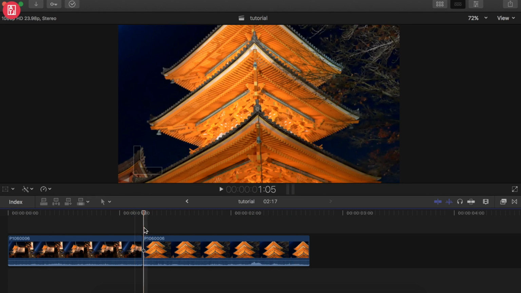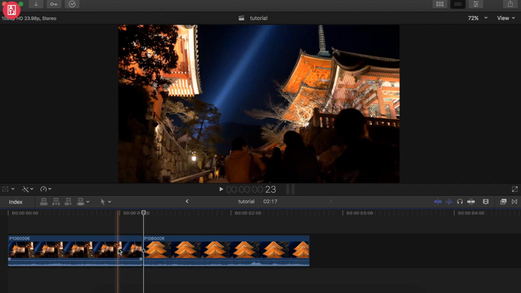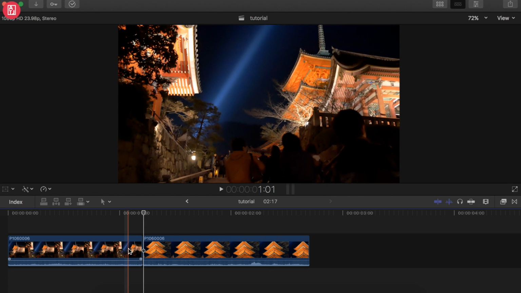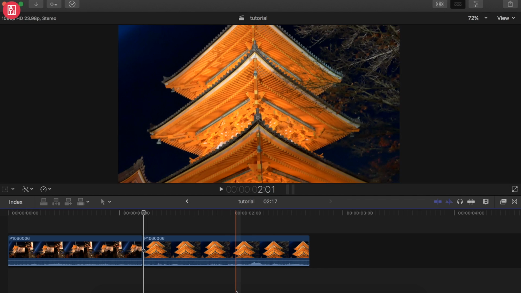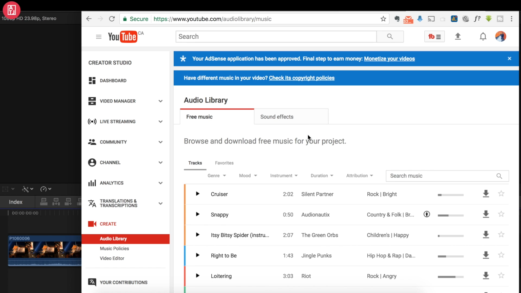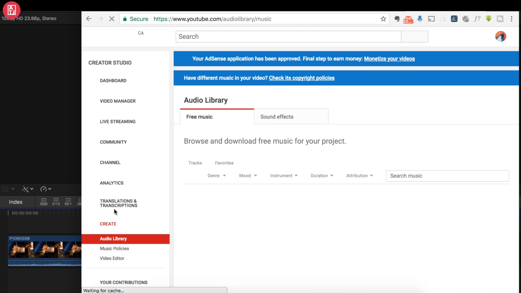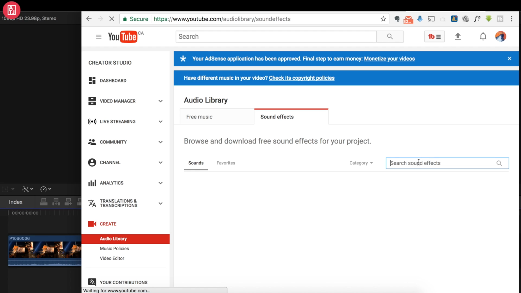I want to make a transition here, a smooth zooming in transition, and I also want to add a whoosh, the wind whoosh transition sound. All right, so let's go to YouTube's audio library and go to create, and then audio library, and go to the sound effects tab, and then you can look up whoosh.